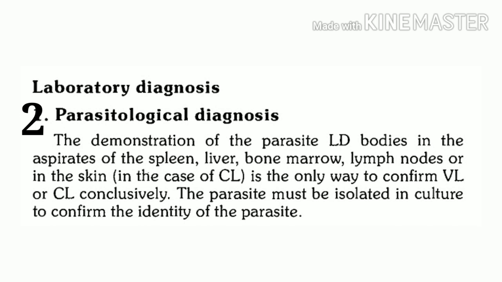So these are the various areas from where sample is obtained, and from this sample, for confirmation of diagnosis, it is important to isolate the causative agent. So isolation of leishmania confirms the diagnosis.